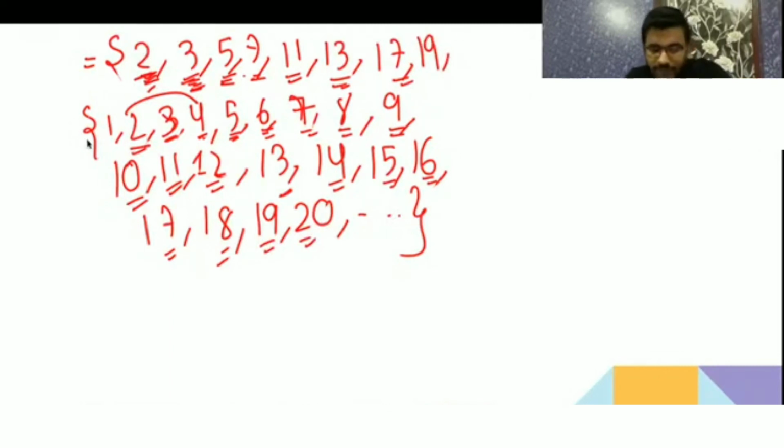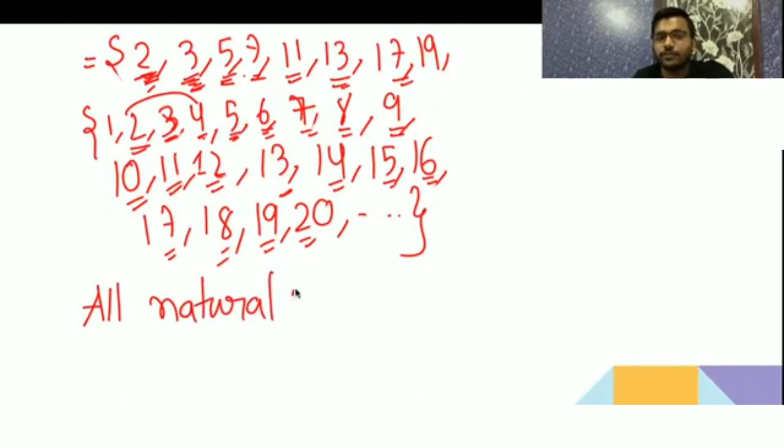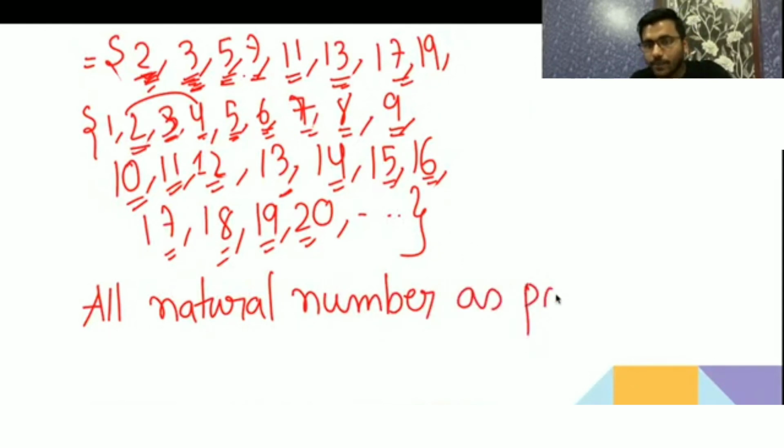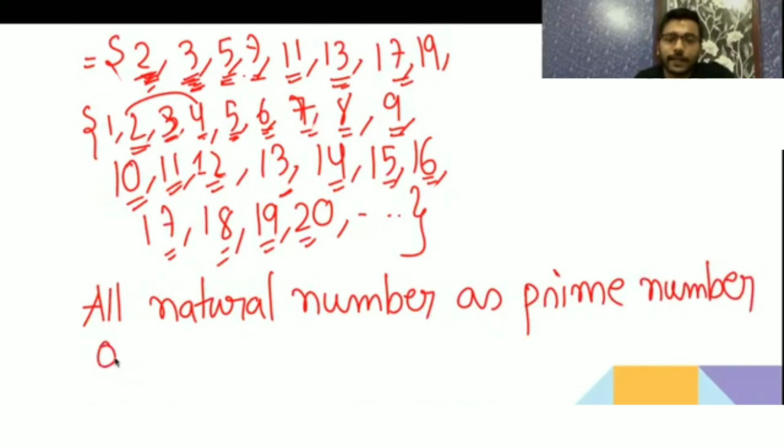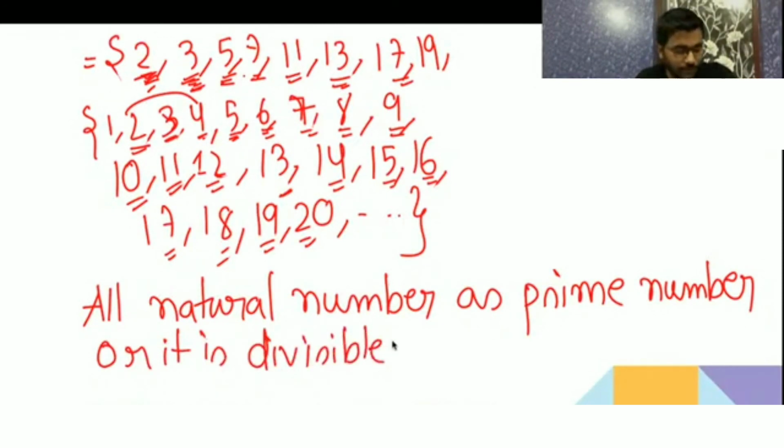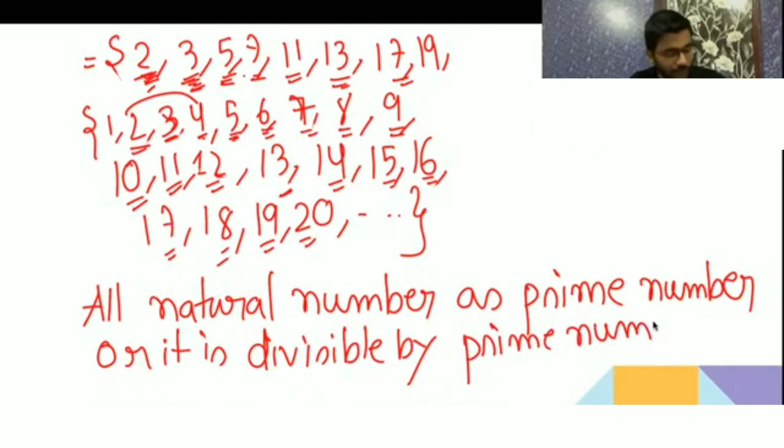So if you see here, all natural numbers are either prime numbers, or divisible by a prime number, or you can say a multiple of a prime number.